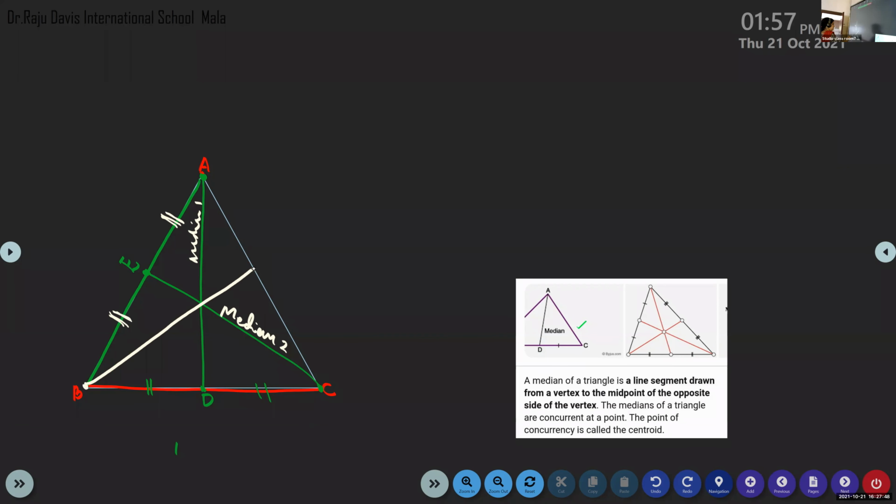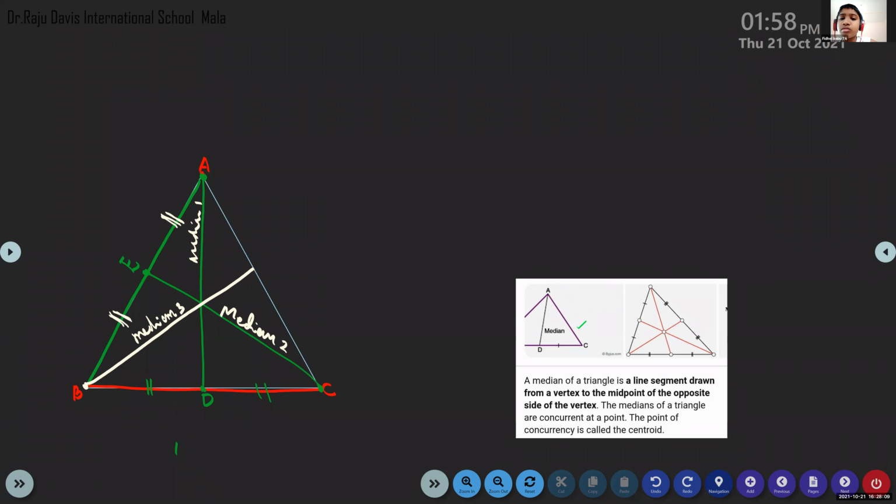So median number 3. Can we draw any other median? No, ma'am, only three vertices are there. So from three vertices, three medians can be drawn in a triangle. Clear?